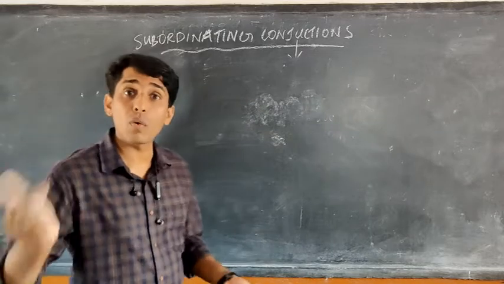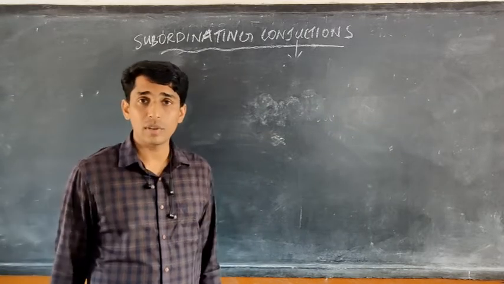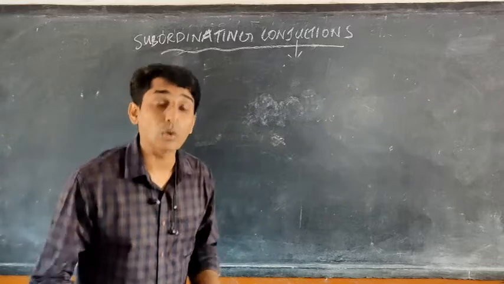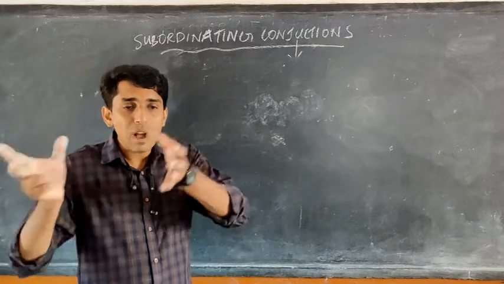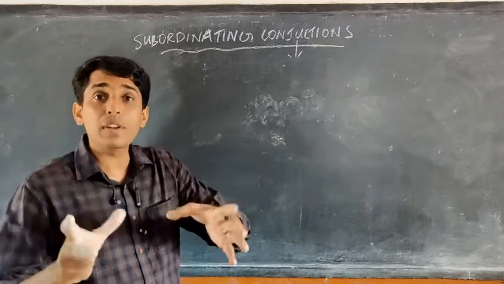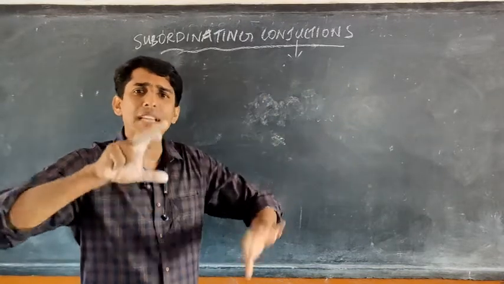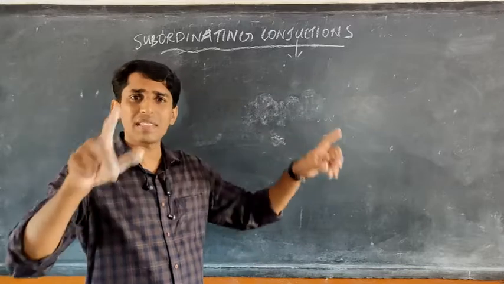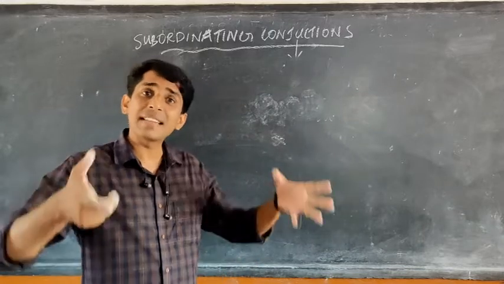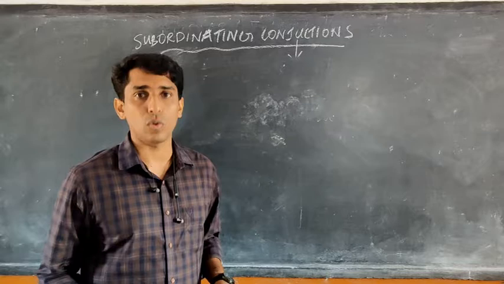In this sentence, we have all learned about clauses and phrases. There will be a main clause, and we have to join a subordinate, or actually we call it dependent clause, and independent clause. Independent clause means a part of a sentence which can stand alone. They are also called main clause.